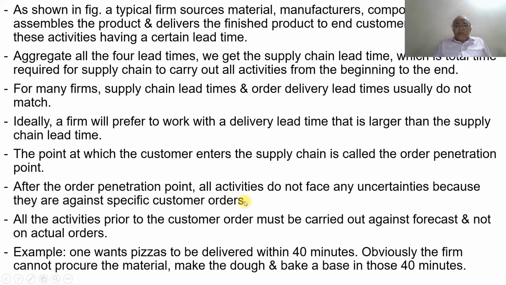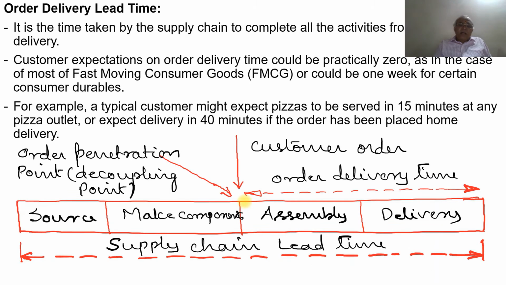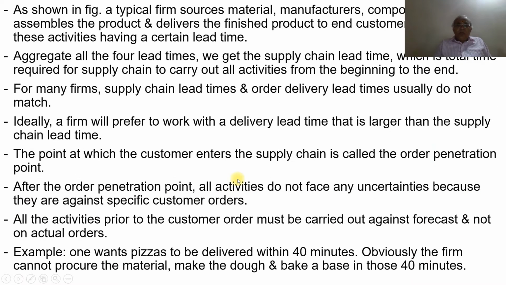The components are already made, so the only thing is they need to do the assembly and deliver. So naturally it is the customer order, for the specific order. Therefore you will not face any uncertainties.